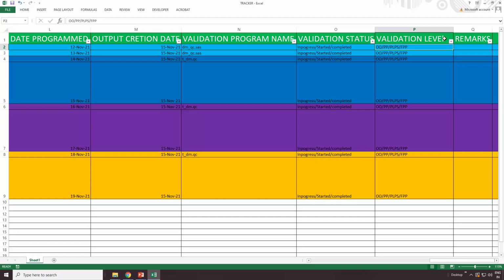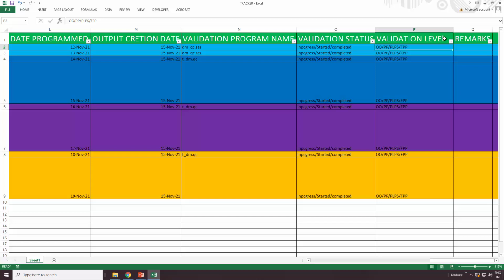So if you're only looking into the upper layers, only checking small numbers, is there any truncation of the data that we need to check, or do we need to write a PP? PP means partial programming. We need to write small code to check whether those particular numbers are right or wrong. Like if you are generating a mean, median, standard deviation, you simply write a PROC MEANS to check whether those values are right or wrong.